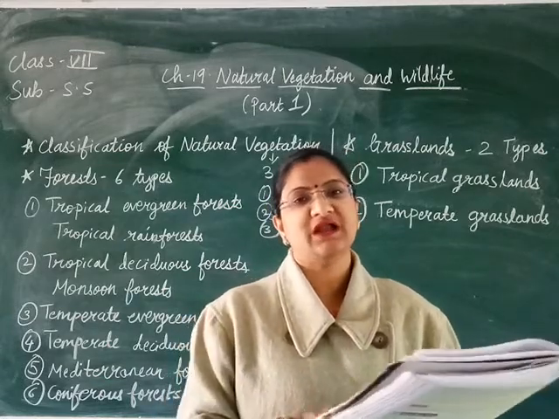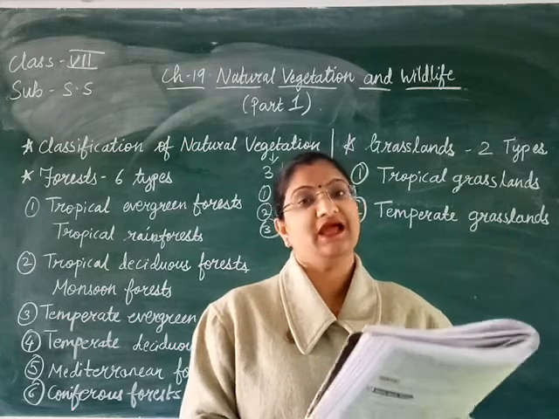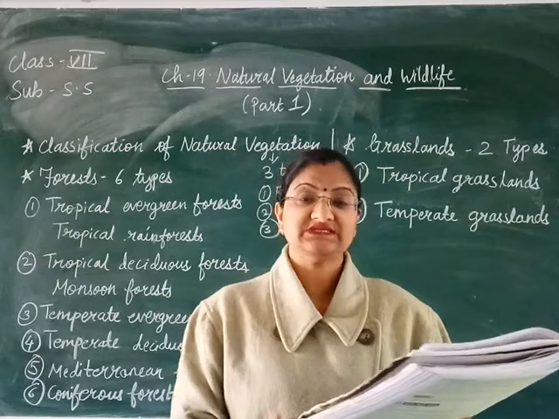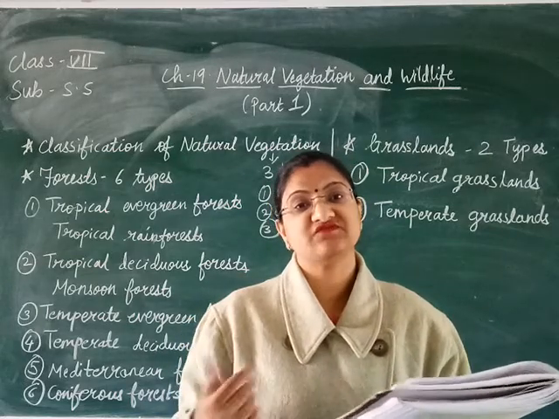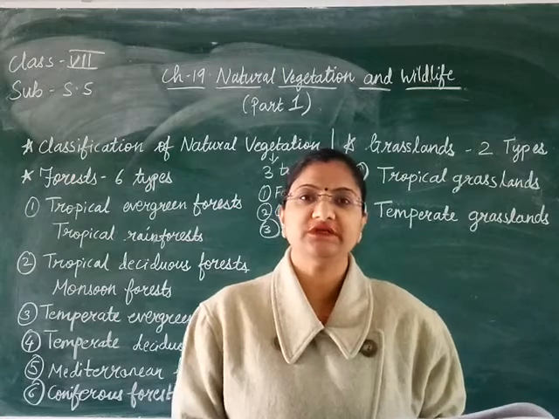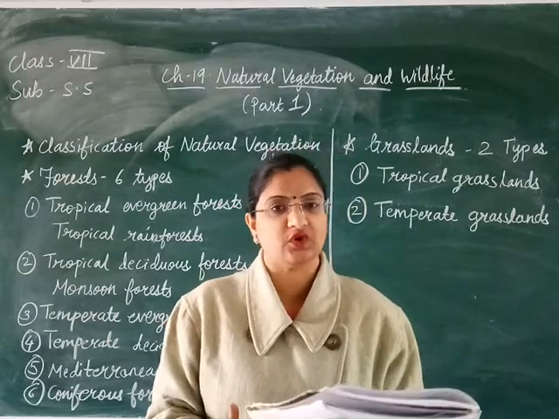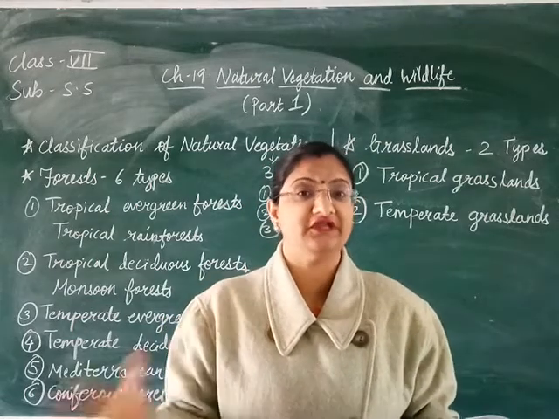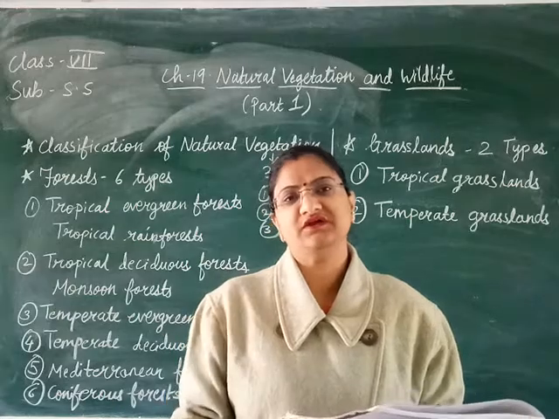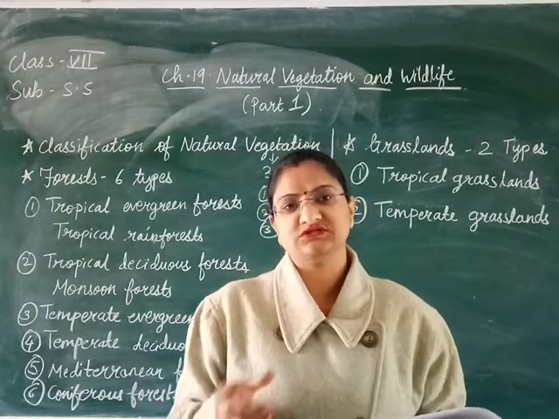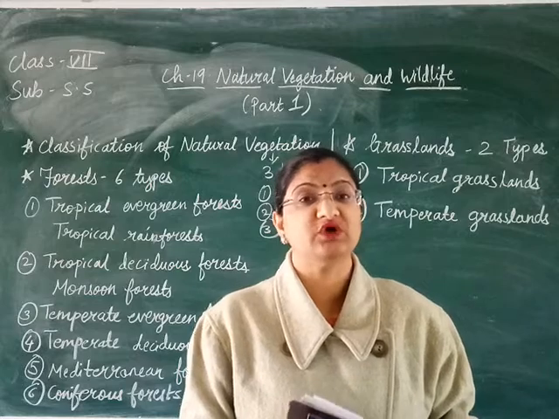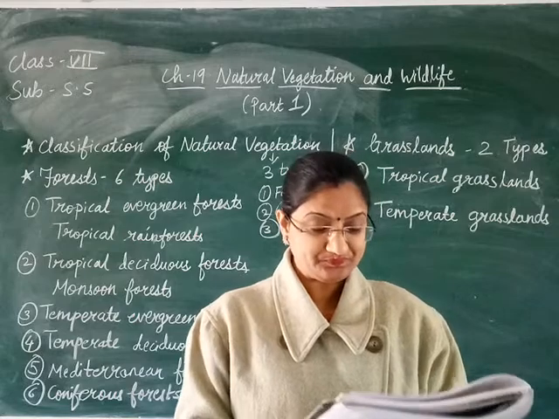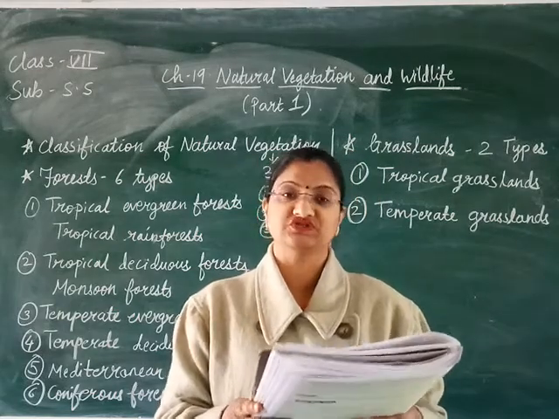Plus you all know that plants also need air, water, sunlight and nutrients from the soil so that they can grow in the proper manner. The availability of these nutrients depends from place to place. Means in different regions you will find different nutrients available in the soil, and depending upon those nutrients, the plants grow differently in different areas. So everywhere you will find different plants. For example, in Rajasthan, especially in the desert areas, you will find cactus because the cactus does not require nutrients as compared to other plants, right? So different types of plants grow in different regions.